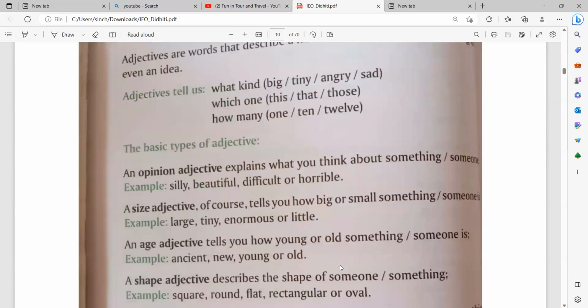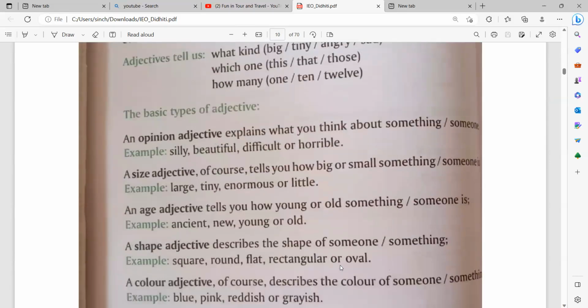The basic types of adjectives start with the opinion adjective. What is an opinion adjective? It explains what you think about something or someone. Example, silly, beautiful, difficult, or horrible. A size adjective, of course, tells you how big or small something or someone is.